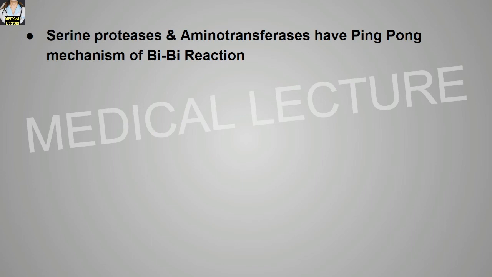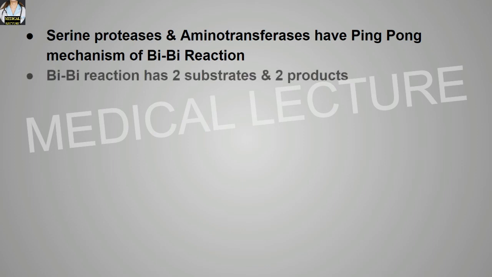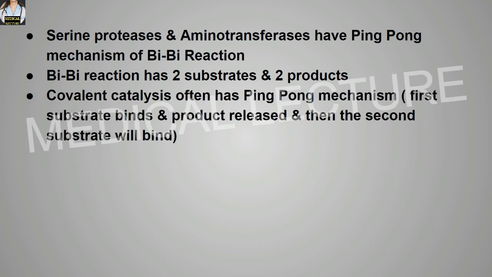Serine proteases and aminotransferases have a ping-pong mechanism of the bi-bi reaction. What is this bi-bi reaction? This is a reaction catalyzed by a single enzyme in which two substrates and two products are involved. Remember, in such a reaction, two substrates and two products are involved, and the ping-pong mechanism may be involved. Covalent catalysis often has a ping-pong mechanism. What happens over here is the first substrate binds and the product is released, and then the second substrate binds.